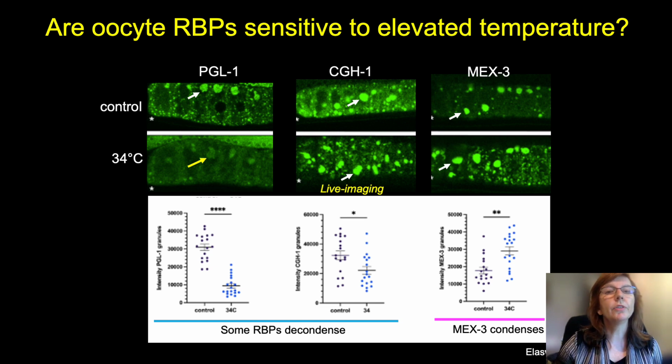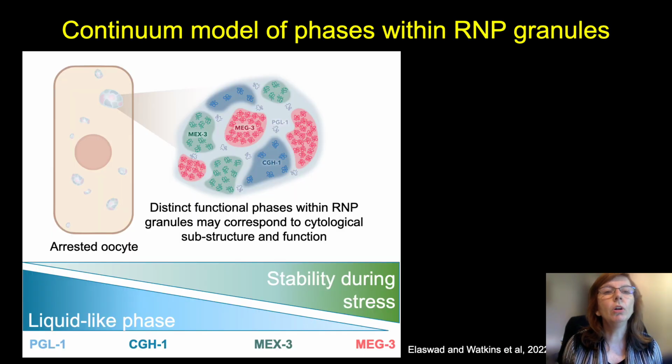We've also done other assays, including hexanediol and other stress assays that I don't have time to show you today. But altogether, these different functional assays lead us to a continuum model of distinct phases within RNP granules. So in this kind of blow-up cartoon of a single granule within an arrested oocyte, MEG-3 is in red, MEX-3 in green, CGH-1 in dark blue, and PGL-1 in light blue. And we are speculating that these distinct functional phases within RNP granules may correspond to cytological substructure that has been observed for many years, as well as potentially different functions.